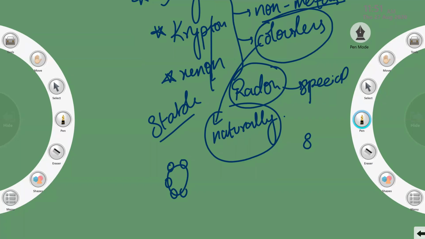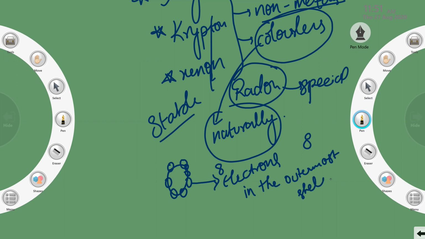Whenever an atom has 8 electrons in the outermost shell, it is stable.